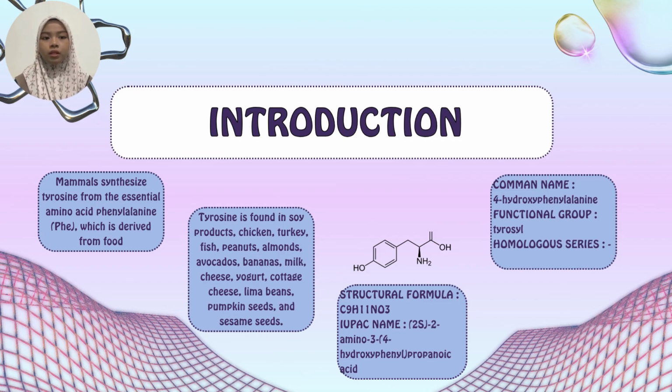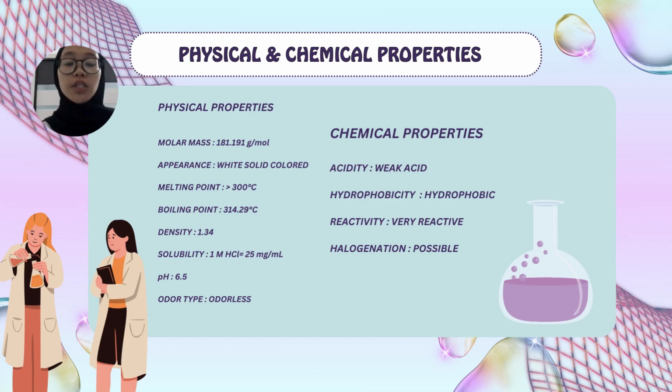The structural formula of tyrosine is C9H11NO3. The IUPAC name of tyrosine is (2S)-2-amino-3-(4-hydroxyphenyl)propanoic acid. The common name of tyrosine is 4-hydroxyphenylalanine. For the homologous series, we determined that there is no homologous series for tyrosine because tyrosine is one of the amino acid group.